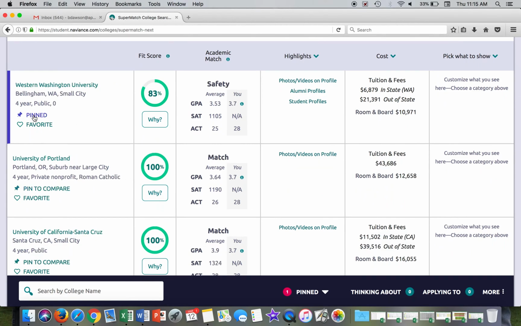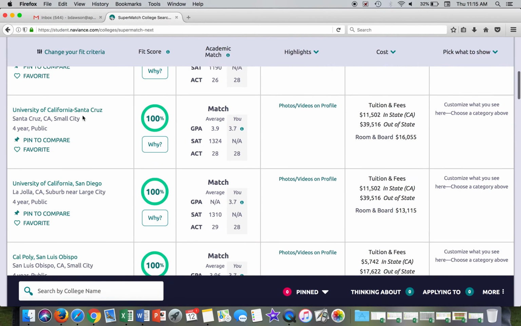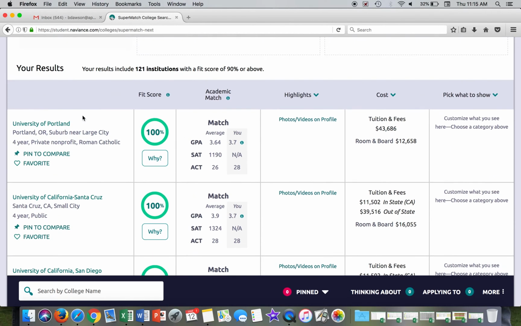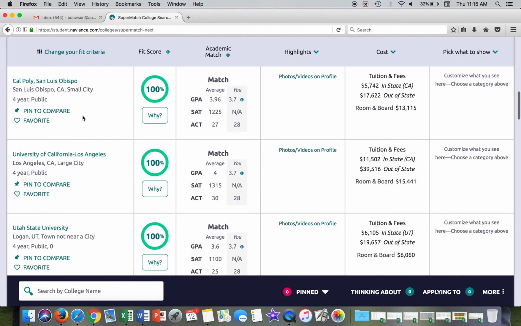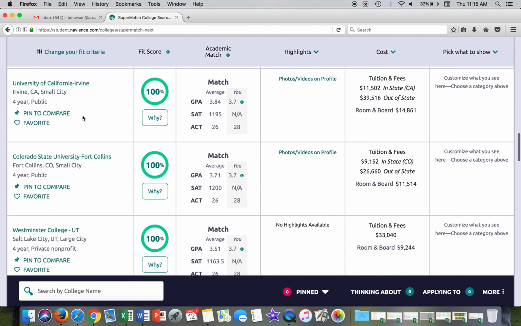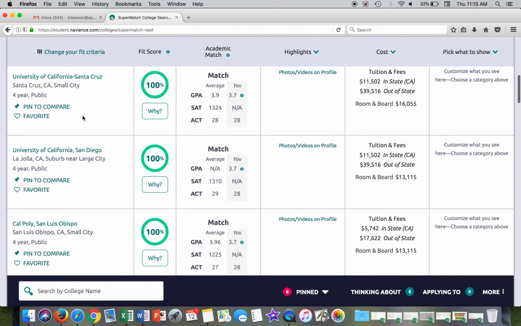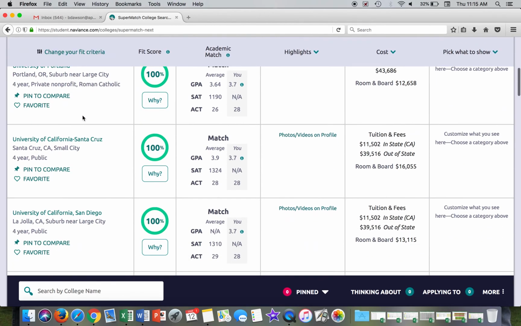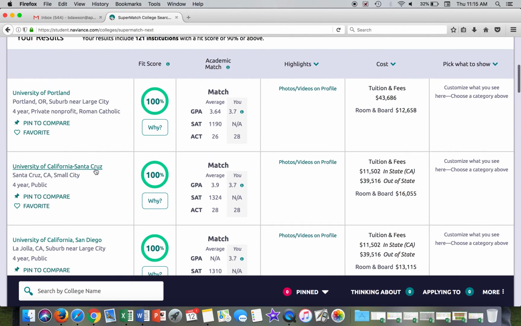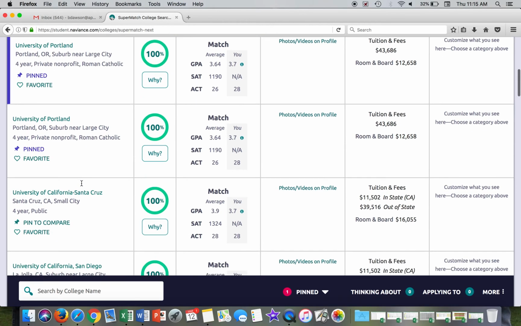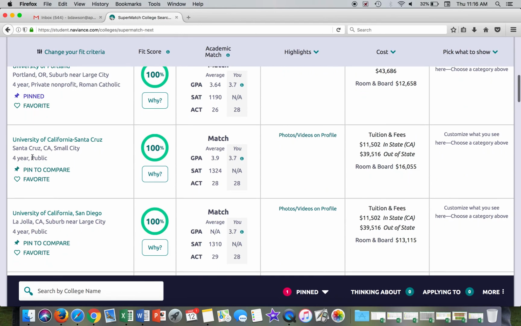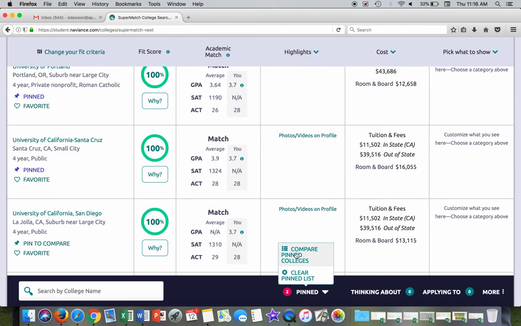I can go down here to unpin them. Okay, I just unpinned them, so now they've disappeared, and you won't see those. So if I want to pin a school and compare two schools, let's say I want to compare UC Santa Cruz with Portland. I'm going to click Pin to Compare, and that's got it right there. And I'm going to click UC Santa Cruz, Pin to Compare. And then you'll go down here to Pinned, and you can compare pinned colleges.